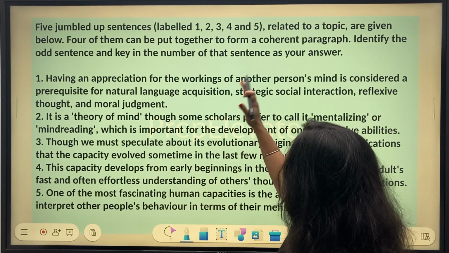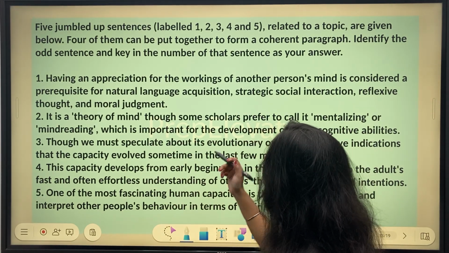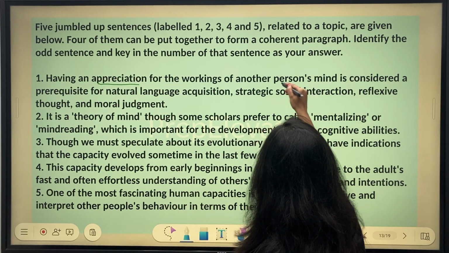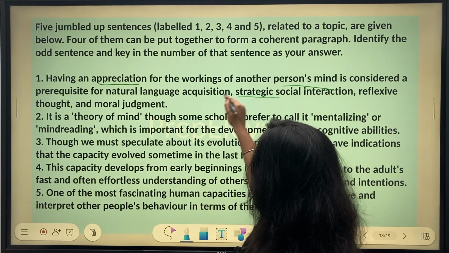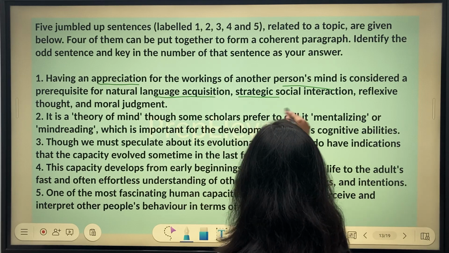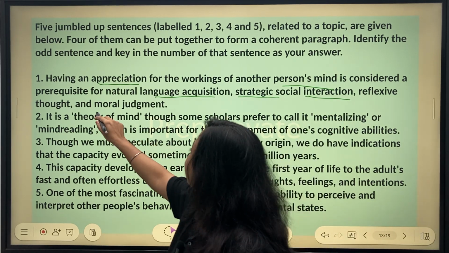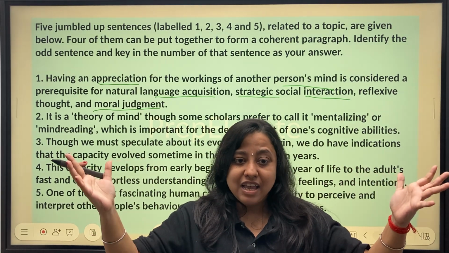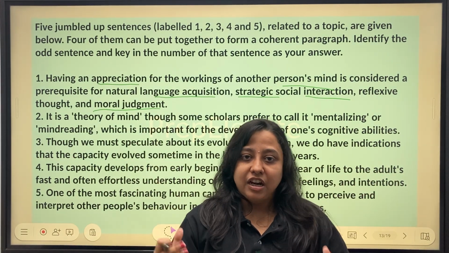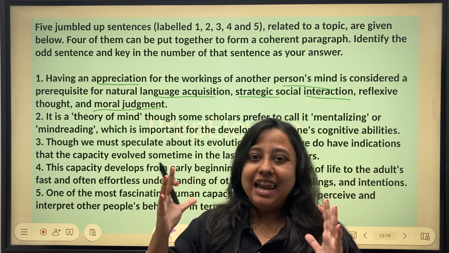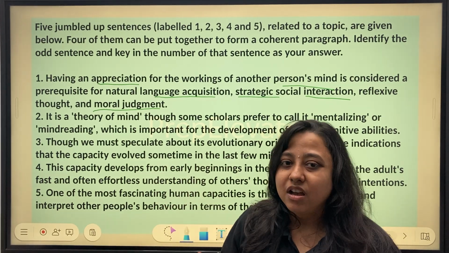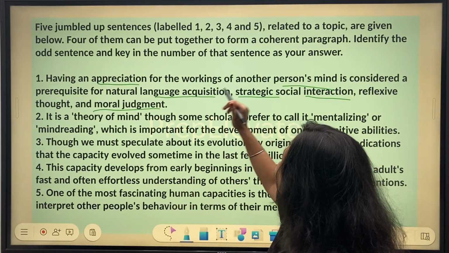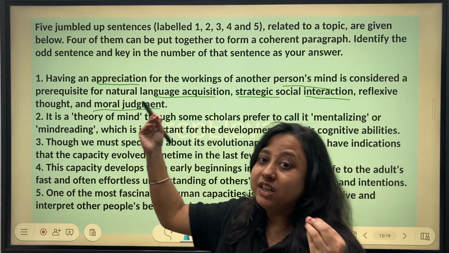Next question. Again, we go back to our roots. First, we just scan and try to understand what we are talking about. Okay, I look at appreciation, person's mind, strategic, language acquisition, interaction, reflexive thought, moral judgment. Not a big fan of such questions. Why do I say this? If you have done a little bit of study for CAT, you might have realized that language and cognitive abilities topics are not very easy to attempt. And even at first glance, I am looking at words which are not very simple.